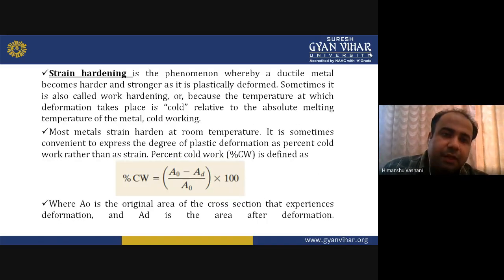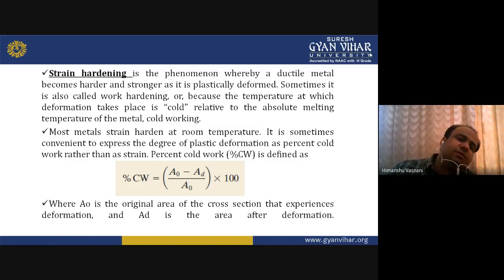Now, strain hardening. Strain hardening is the phenomenon whereby a ductile metal becomes harder and stronger as it is plastically deformed. Sometimes it is also called work hardening. Strain hardening is normally done at room temperature, so it is a kind of cold working. In this, the ductile material, whatever work we are doing, becomes harder and stronger because it is cold worked. It is not hot worked, it is plastically deformed. The shape has been changed.